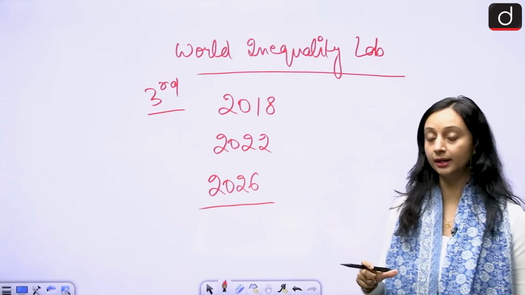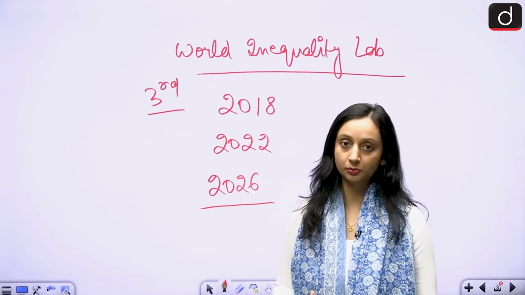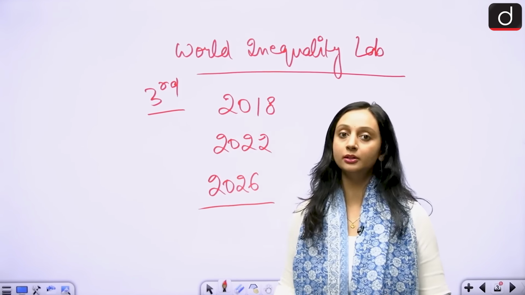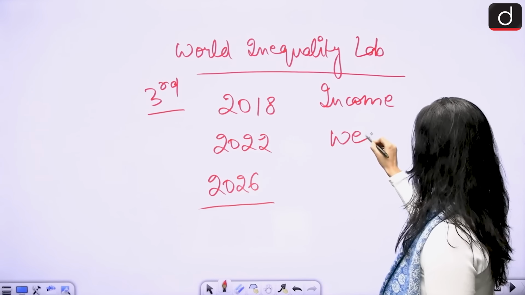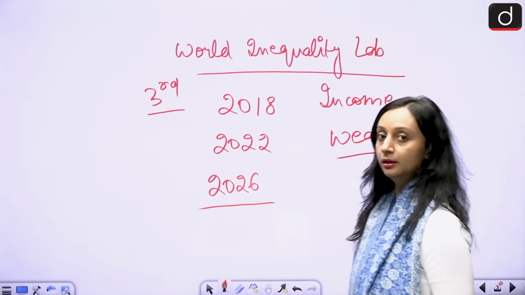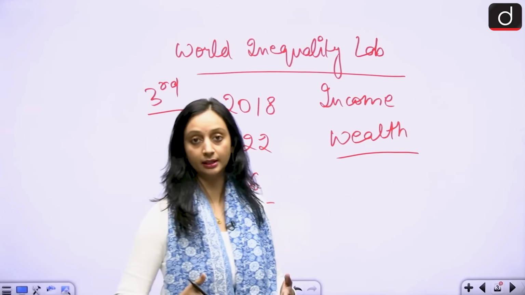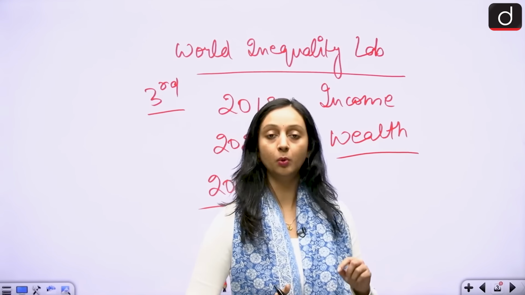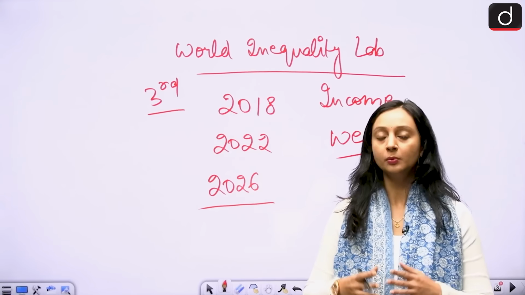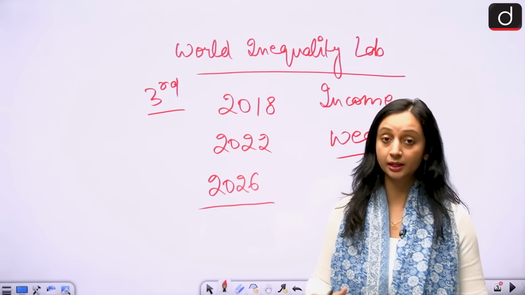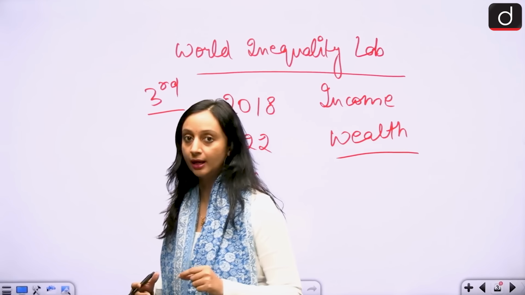So as the name highlights, it is the World Inequality Report. It talks about the inequality in the economies of the world. It talks about the concentration of income and wealth in the nations. So in this report also there was some disheartening data that came out, that India is among one of the most unequal countries in the world. It is one of those countries which have a very high inequality, which means that there is a huge, unequal concentration of wealth and income in India.